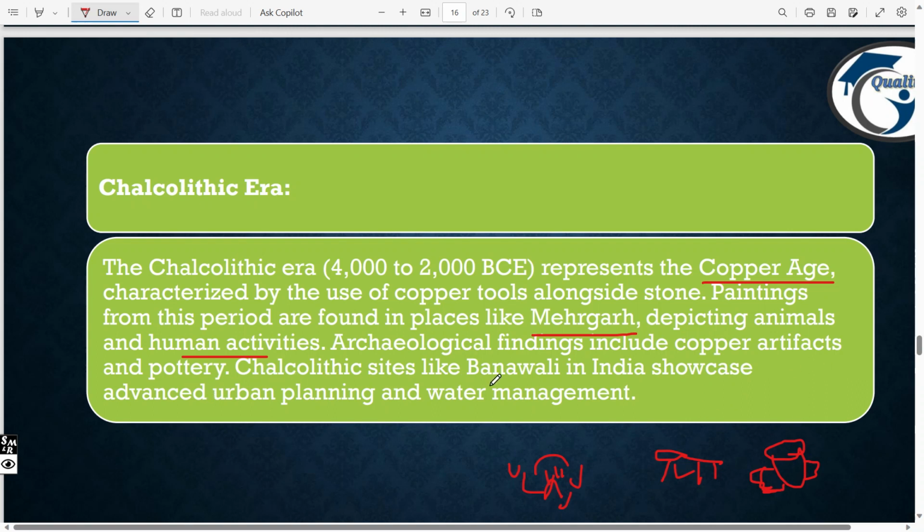Next, Chalcolithic sites like Inamgaon in India showcase advanced urban planning and water management. You can see that there is a water management system. They used to construct big walls, you can assume like dams, and store water there, and they used to start cultivating agriculture. They used the water for irrigation purposes, and there was water traveling from one place to another. This you can see here.